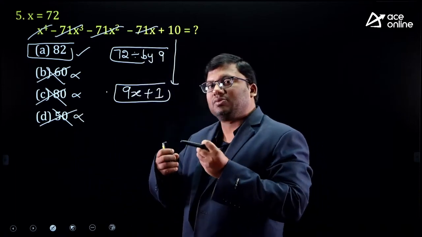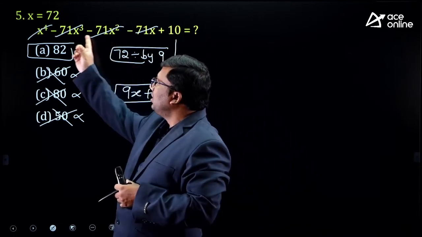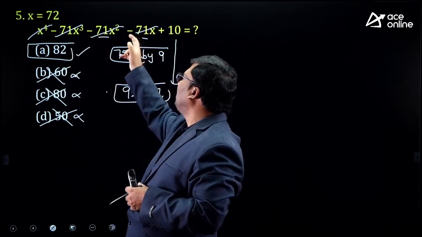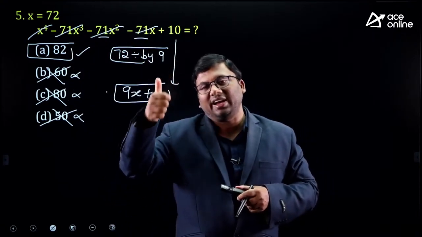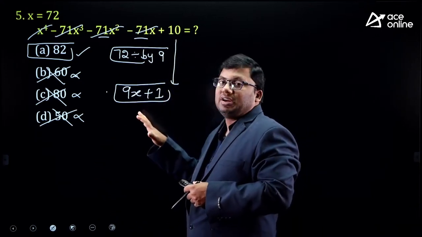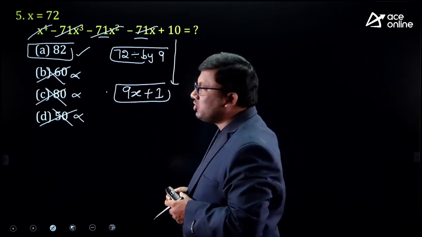In case there is more than one answer option with the digital sum 1, what can you do? Divide this entire value by the coefficient. What is the coefficient? 71. Divide by 71 and you will get the idea. I hope the idea is clear. These 5 questions are very important previous year SSC PYQ models, with some better ways to solve the question.